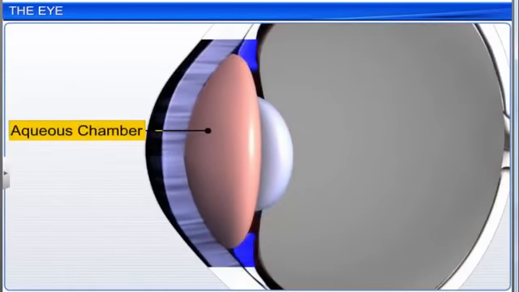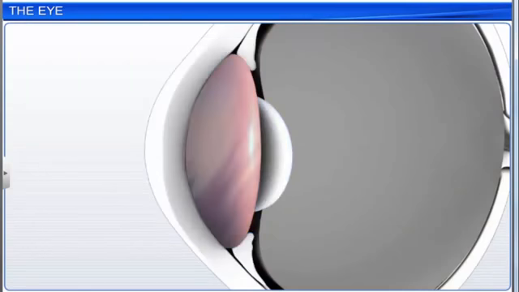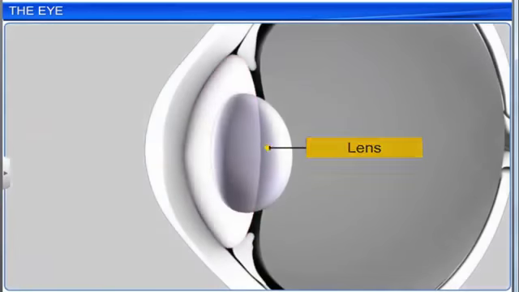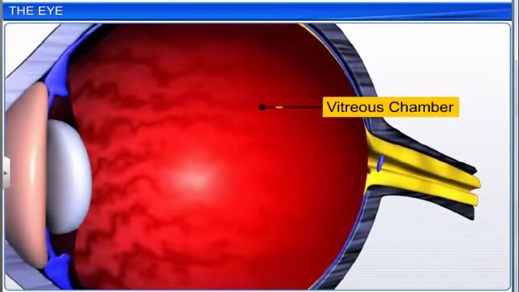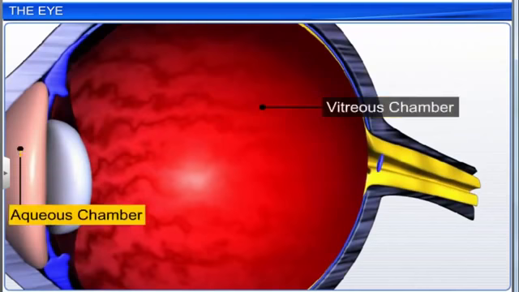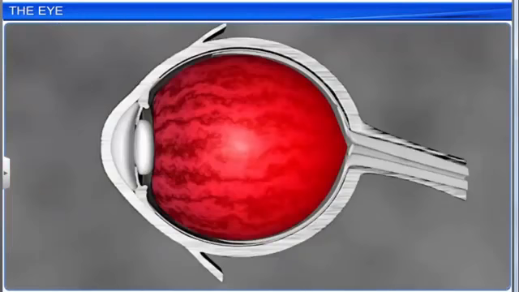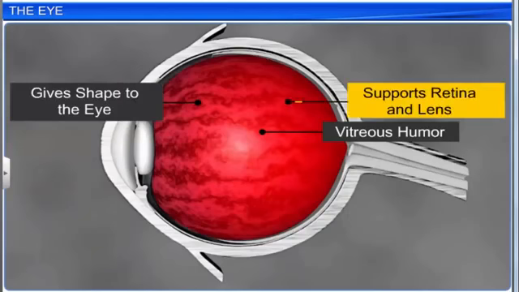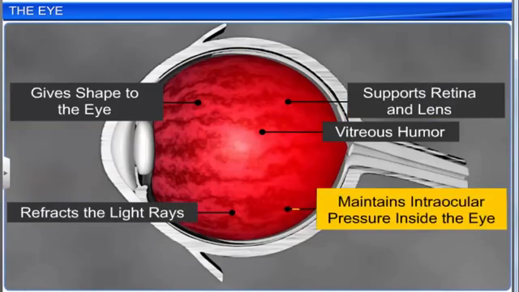The aqueous chamber lies between the cornea and lens. It is filled with a thin watery fluid, an aqueous humor that provides nutrition to the lens and cornea. The vitreous chamber is larger than the aqueous chamber and lies between the lens and retina. It is filled with a transparent gel called vitreous humor that gives shape to the eye, supports the retina and lens, refracts light rays, and maintains intraocular pressure inside the eye.